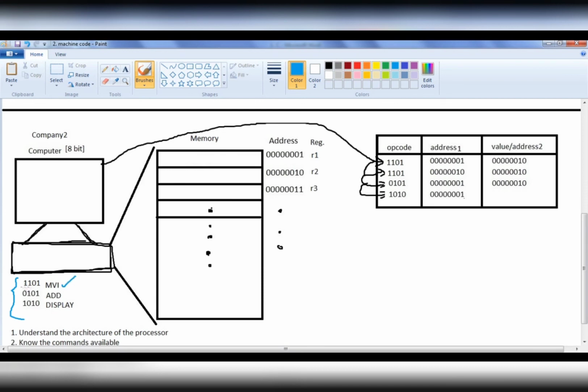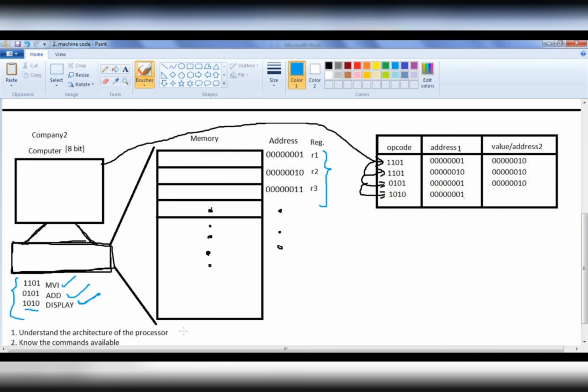For that the binary equivalent is 1101. For the add command, the binary equivalent is 0101. Instead of print, here we have a display command, and display has the binary equivalent 1010. And maybe it has different registers, R1, R2, R3 instead of A, B, C registers.